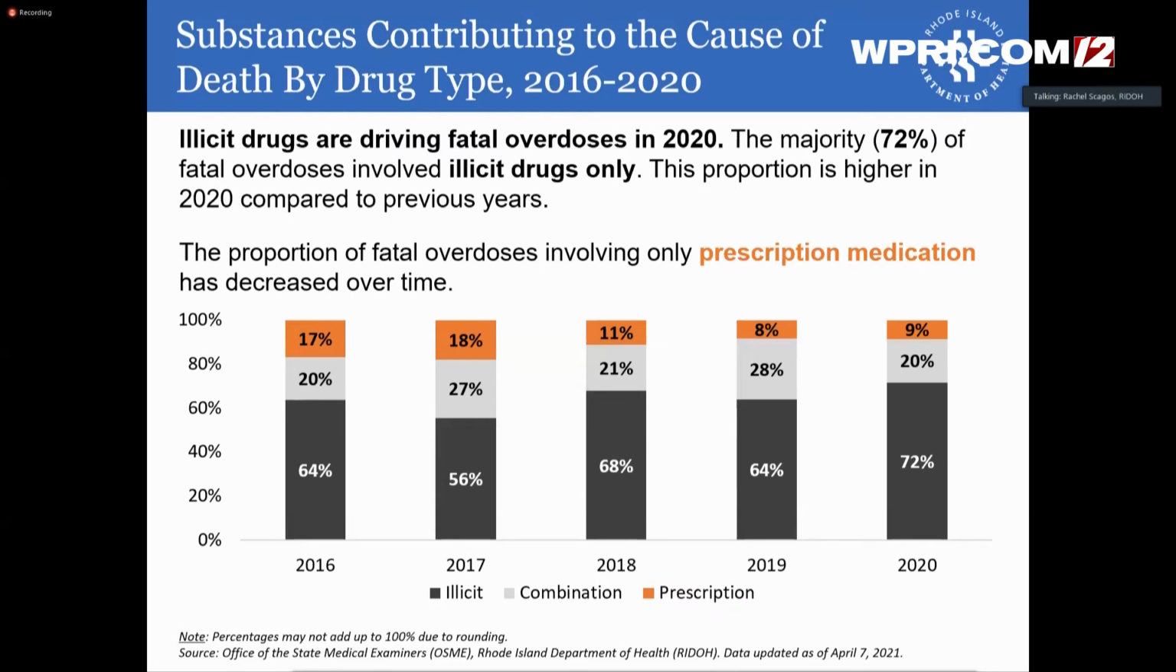The majority of fatal overdoses involved illicit drugs. The proportion of fatal overdoses involving only illicit drugs has increased over time, while the proportion of fatal overdoses involving only prescription medication, as shown in orange, has decreased.